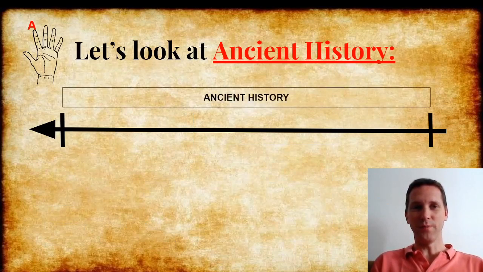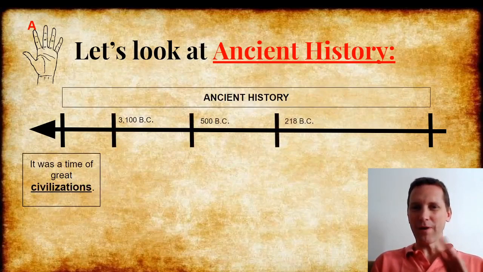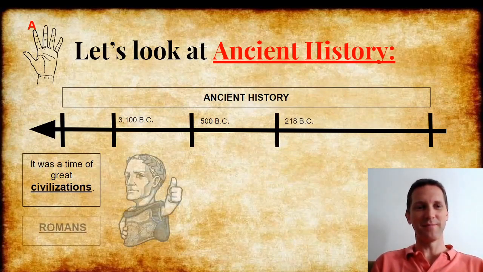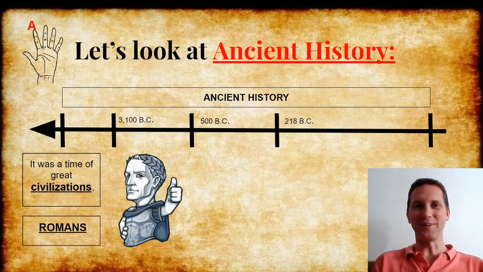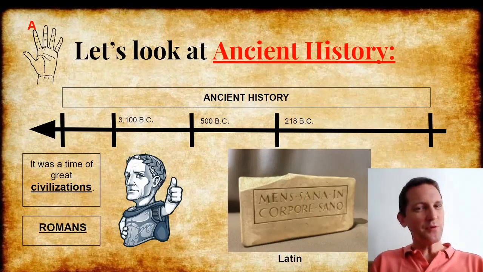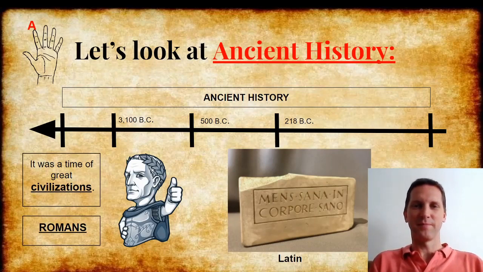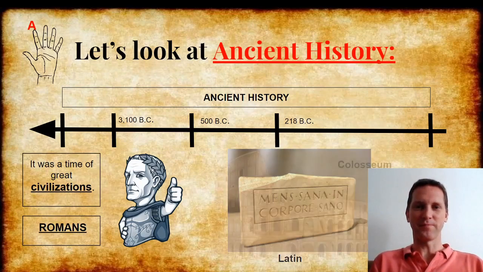Well, in ancient history, we spoke about civilizations, about the Egyptians, the Greeks, and now one more. Around 218 BC, this civilization entered Spain. And it is the Romans. Look at Julius Caesar here. The Romans had a language too. It's called Latin. Probably you can read this because the letters are the same letters we use today. The Spanish language comes from Latin, from the Romans.